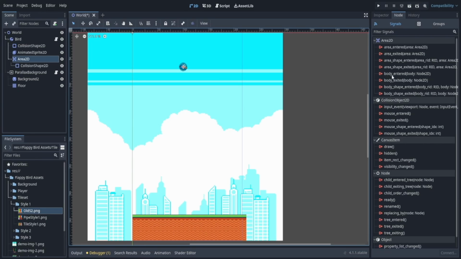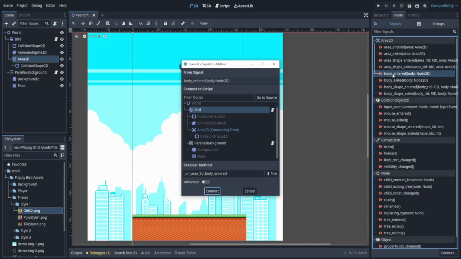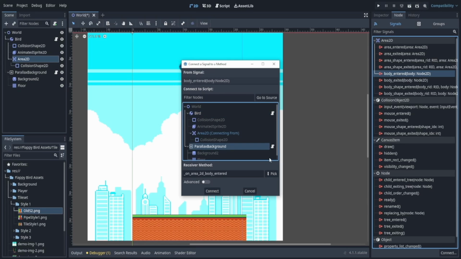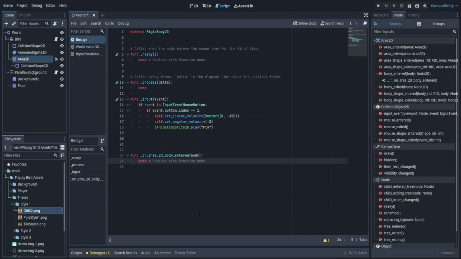We want to connect a body entered. This will basically look for anything with a physical body. You can see, you can read it, and it says tile map in there. So we're going to double click this, and it'll actually automatically prompt us to select the script of the bird. Now, if it prompts you to select something else, make sure that it's prompting us to send the signal to the bird. Let's connect it. Now we have this signal.